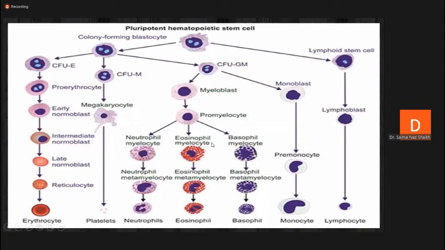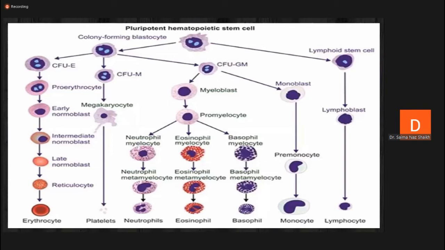And look at these stages. They are slightly complicated stages in granulopoiesis. This is granulopoiesis, meaning generation of granulocyte cells. There are different stages. One is the myeloblast. Next is promyelocyte. Third is the myelocyte. Fourth is the metamyelocyte. And finally, it converts into the mature granulocyte cell.